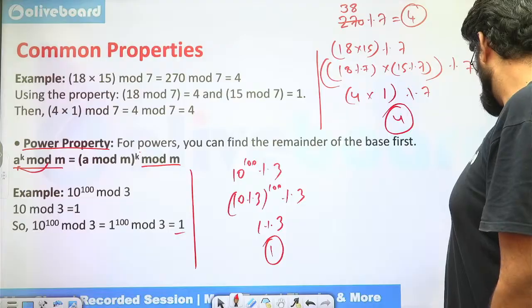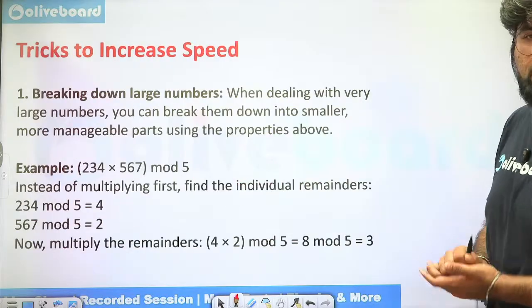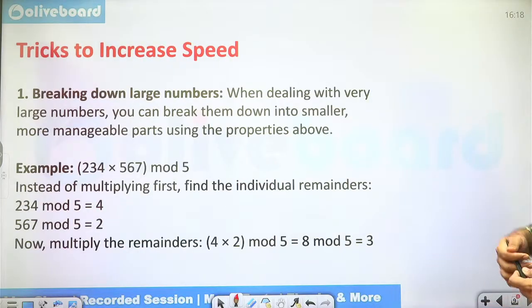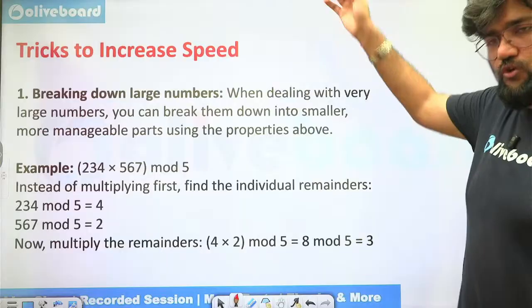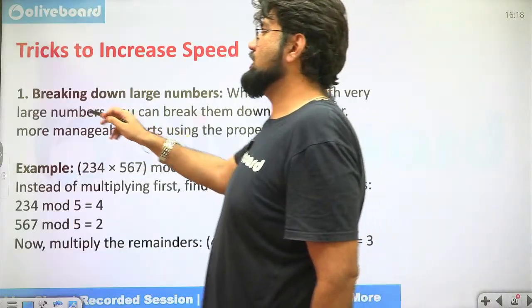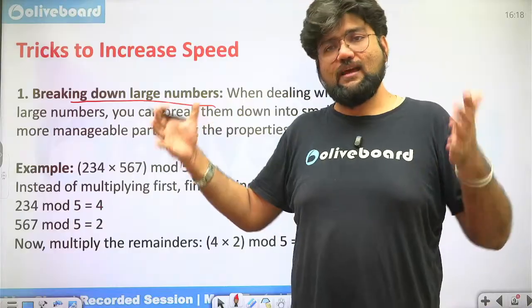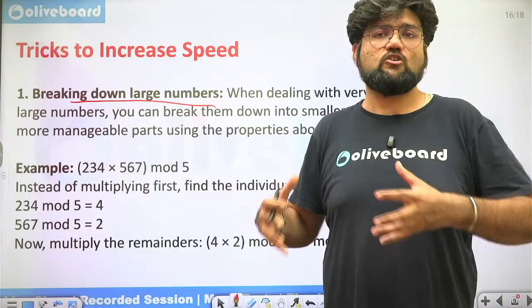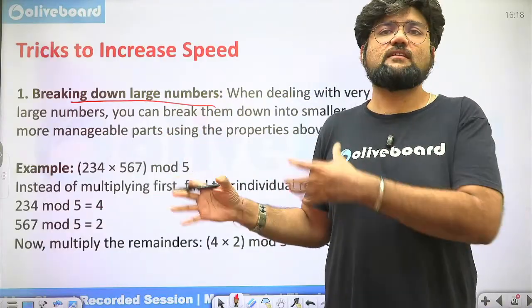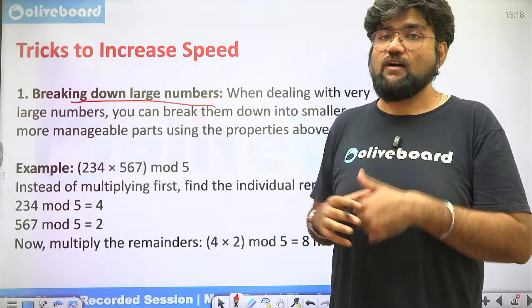Now let's look at the short tricks. Okay. How can we increase the speed further? So of course, we are going to use these properties. One case is we are breaking down large numbers. So if we have extremely large numbers, we can break them down into shorter products or shorter sums and then add the individual mods, which will become faster.